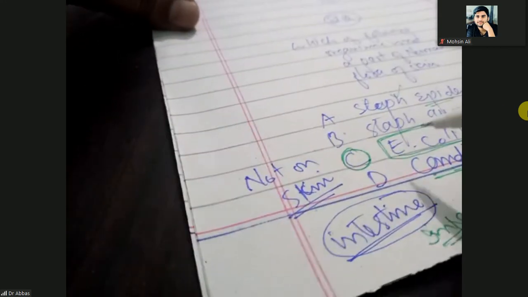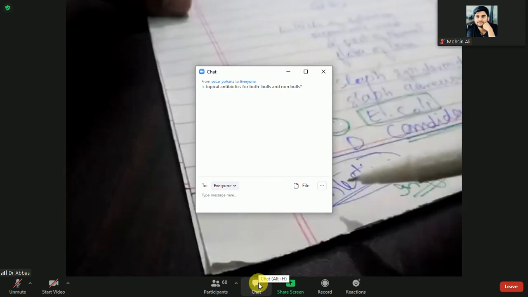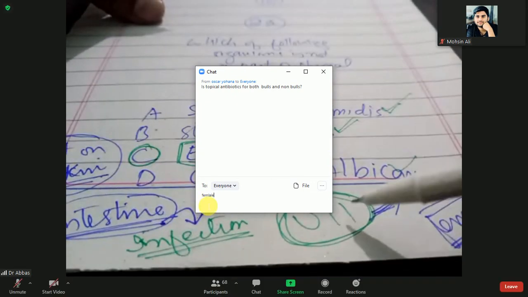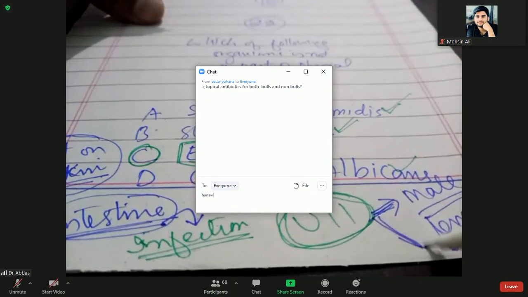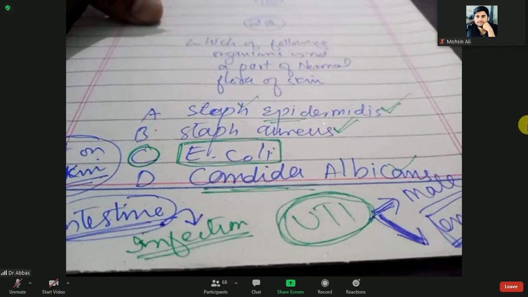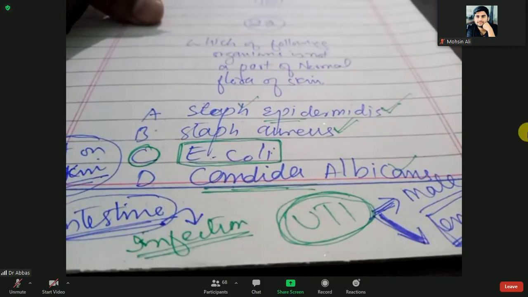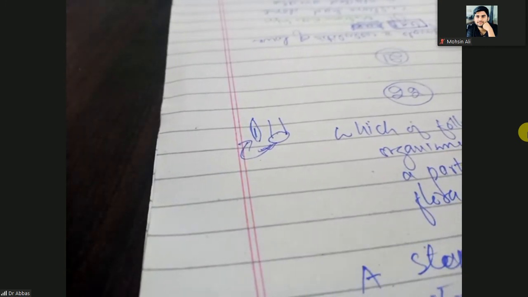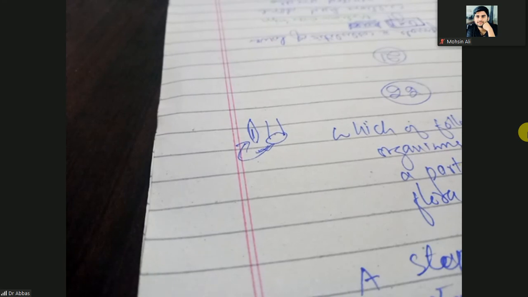We have told you that E. coli is not present on skin. It is present in the intestine, and the most common infection due to E. coli is urinary tract infection. Is it most common in male or female? Definitely, it is more common in female. Why? Because in the female, the urethra, or the female genital organ, is very close to the anus, so it can go from the anus into the urethra and cause urinary tract infections. But in the case of male, there is a larger gap between the anus and the urethra.